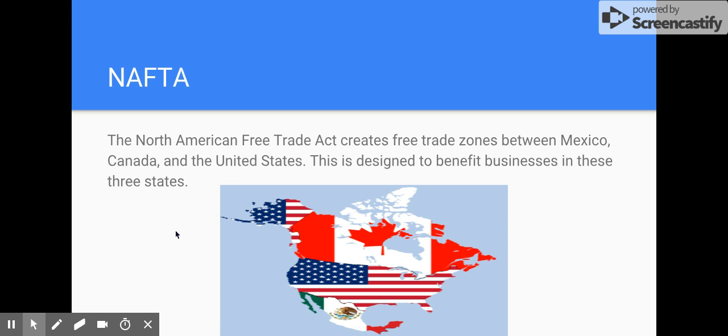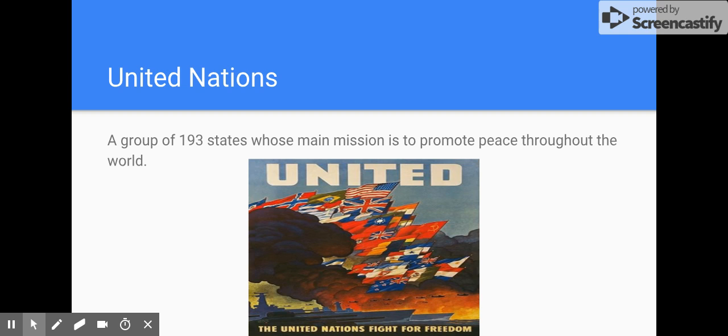NAFTA would be an example of supranationalism, the North American Free Trade Agreement. Mexico, Canada, and the United States coming together under one common cause to promote trade. This was recently changed too, so I'll try and bring that up next week because there's been some changes to it under President Trump. And the United Nations would be an example of supranationalism.